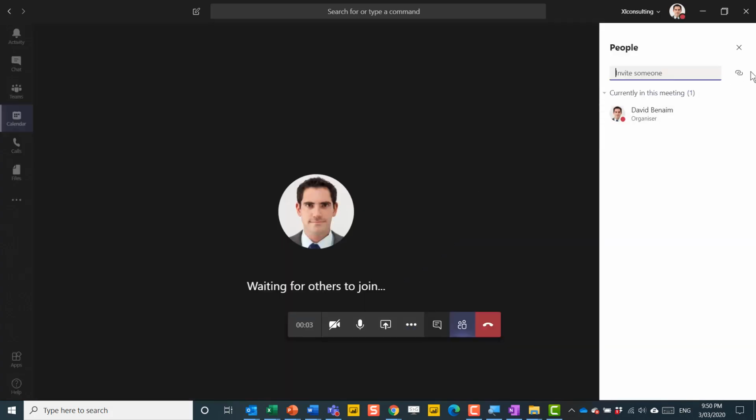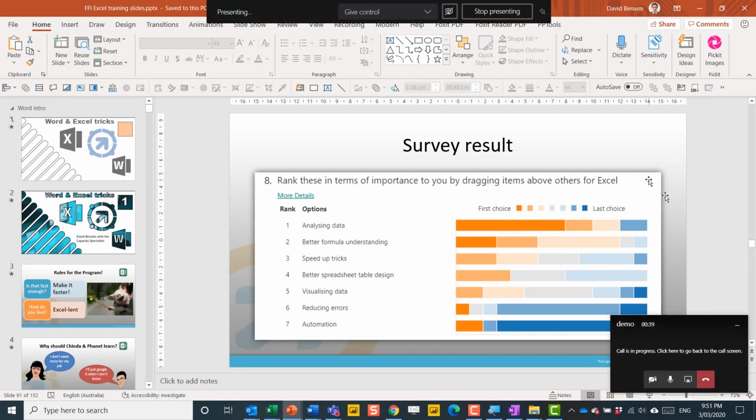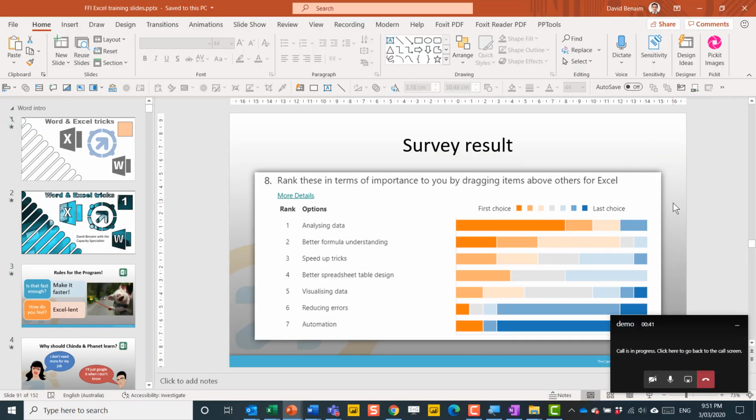It says waiting for others to join, so I can either invite them by typing in their email or just copy this link here. Sometimes I do this even when I don't invite people when I have a live meeting, because there are lots of cool features here. So share screens is a really underappreciated feature that IT admins really love, but people who are not in IT tend to not use it.